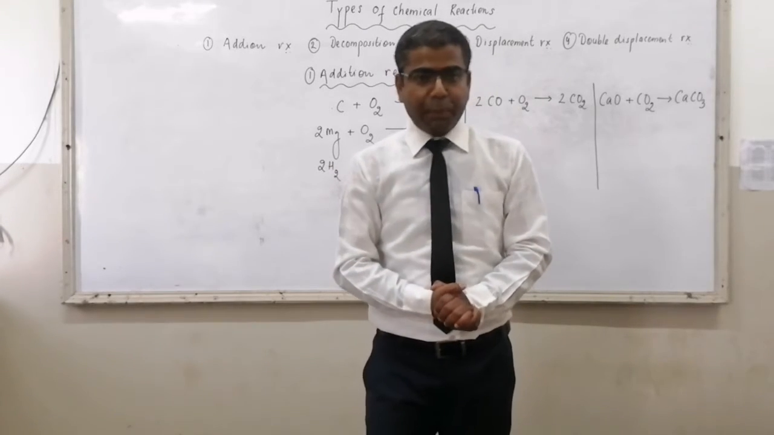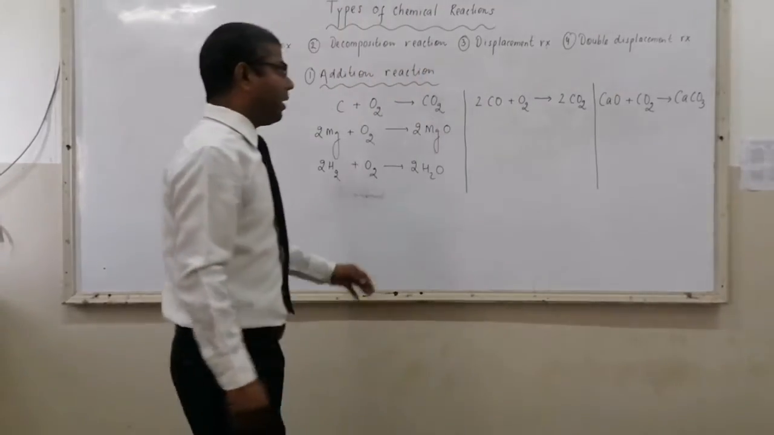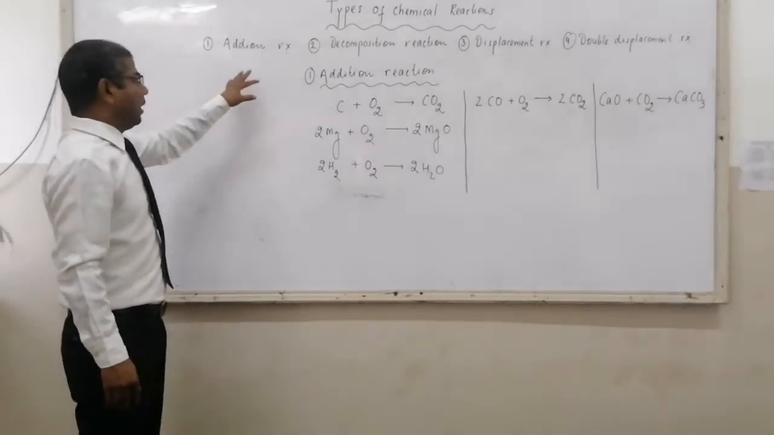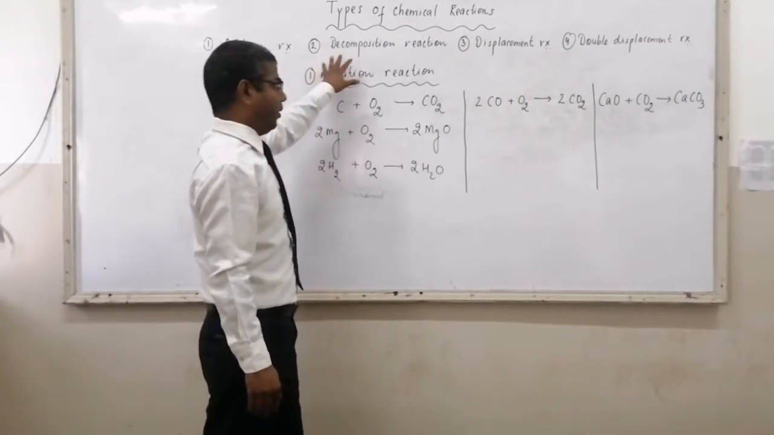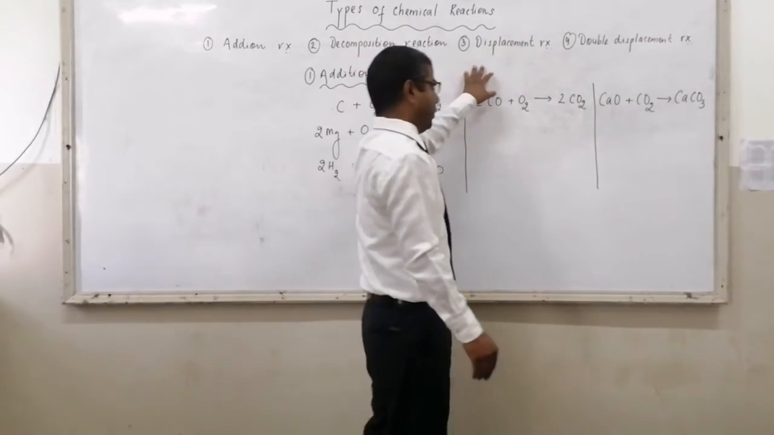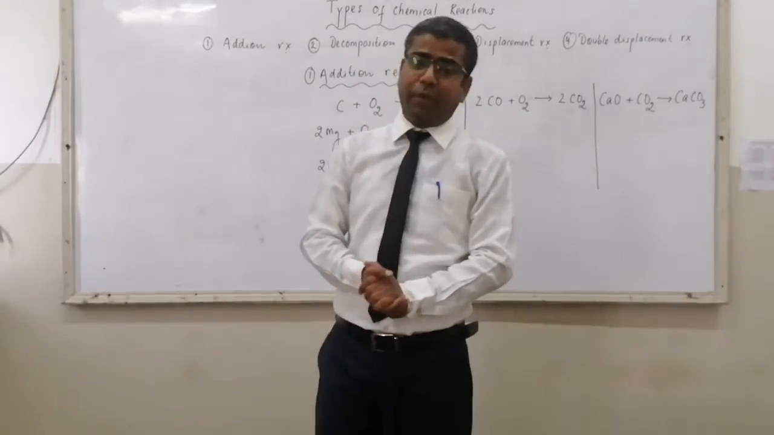Now, the types of chemical reaction. Chemical reactions can be broadly classified into four types. Number one is addition reaction. Number second is your decomposition reaction. Number third is your displacement reaction. And number fourth is your double displacement reaction.